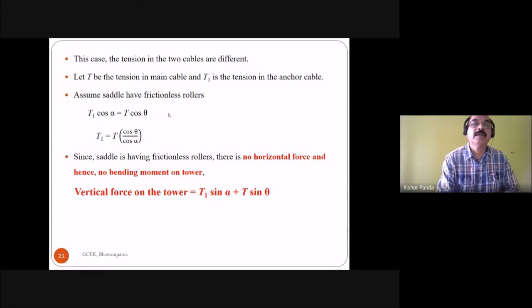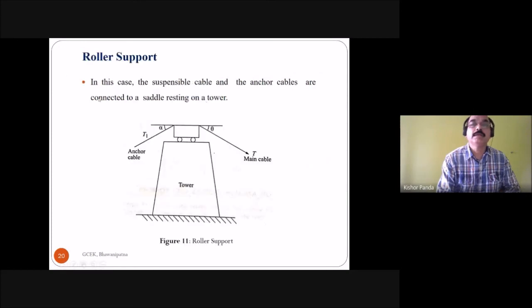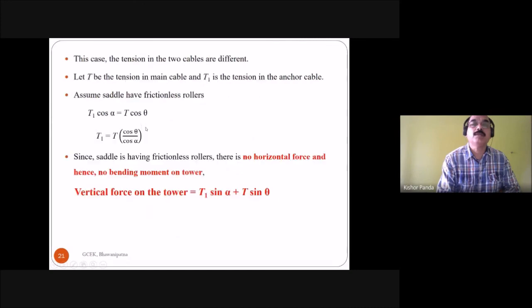So what is the horizontal component of this one? This is T cos theta, and this one is T1 cos alpha. T1 cos alpha is equal to T cos theta. Then you can find out the tension in the anchor cable: T1 is equal to T cos theta by cos alpha.